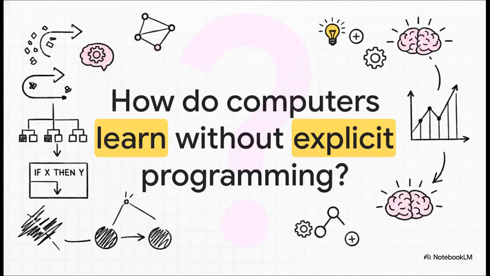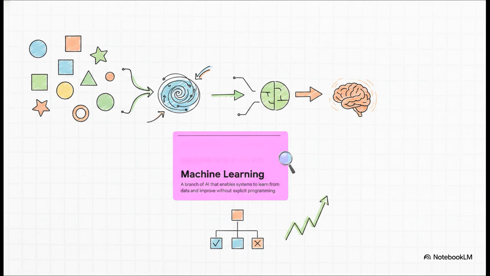So let's hook right into this by posing a massive, fundamental question. How exactly do computers learn without being explicitly programmed to do so? I mean, historically, software relied on incredibly rigid rules, right? Like, if X happens, then do Y. So how on earth does a system actually improve its own performance over time just by looking at information? Okay, let's dive into this.